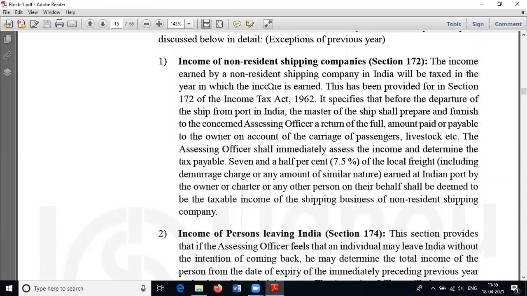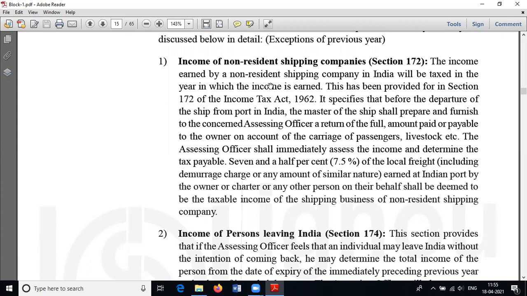Sometimes it may re-arrive in the first port after completing 2 years or 3 years. This practice exists in the shipping area. The income tax department has made guidelines for non-resident shipping companies, because whenever a shipping company reports in India, at such a time the shipping company has to pay tax at the moment.